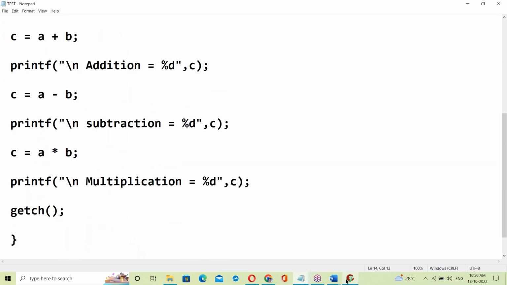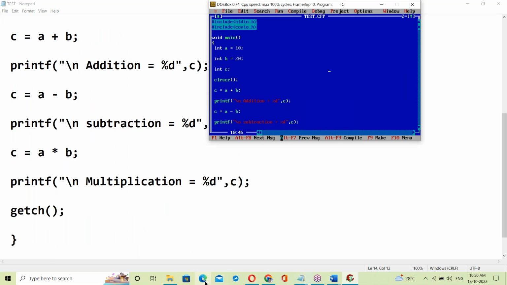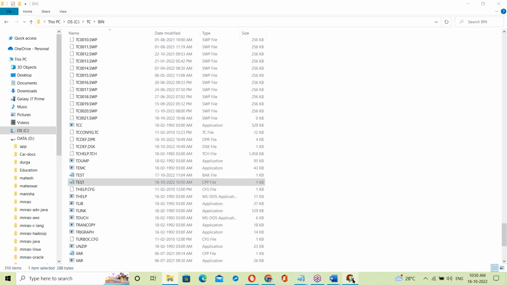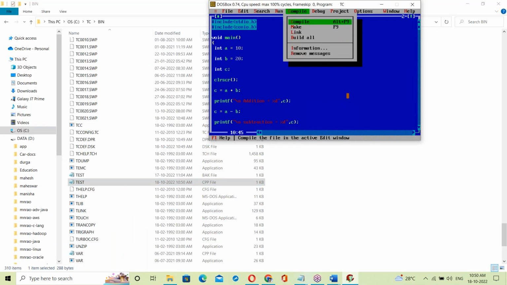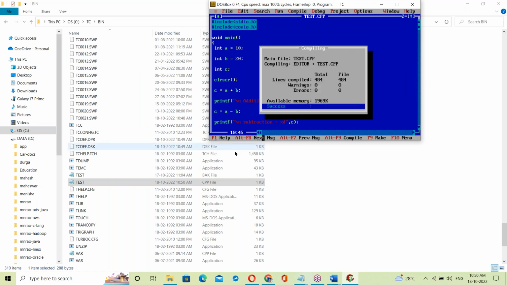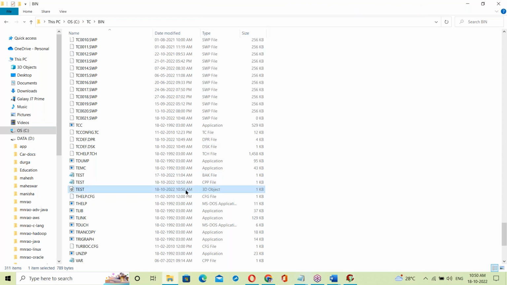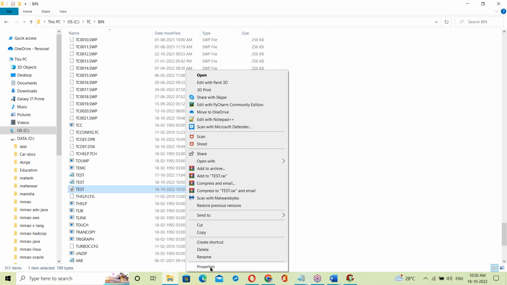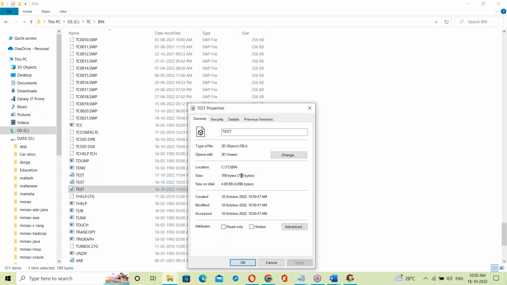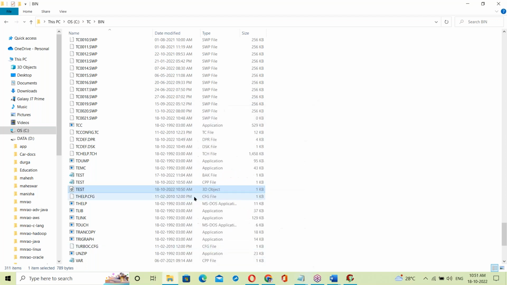Now let us see the backend. Let us compile. When you compile, it creates one file, an object file. Let us check the properties. It's a .obj, which means an object file. So what exactly is this .obj? What does this obj file contain?